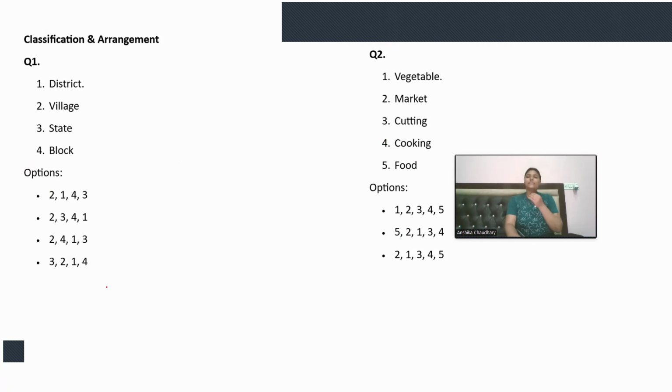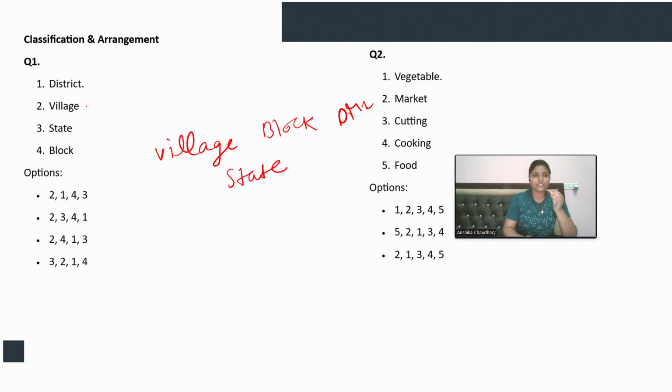Let's move on to the classification and arrangement. This is the second topic in our logical reasoning. So we need to classify and arrange these. This is a certain area-wise question, right? The very basic unit is village. After village, there is something bigger, so it is called block. Then after block, we go for district. Then after district, we go for state. So this would be the answer: two, four, and then one and three. This would be the correct arrangement.